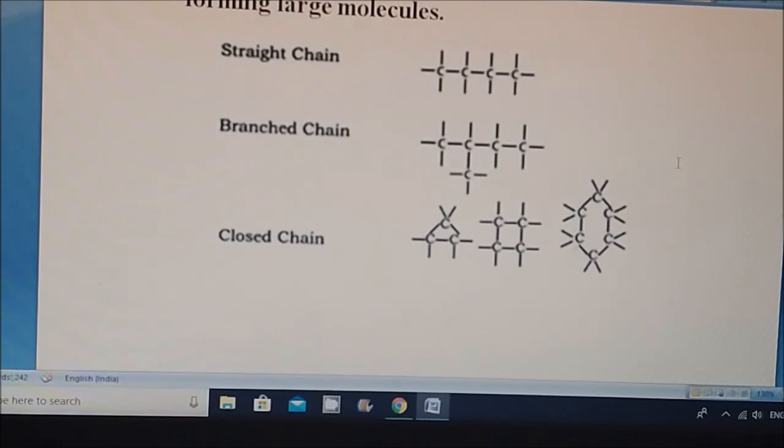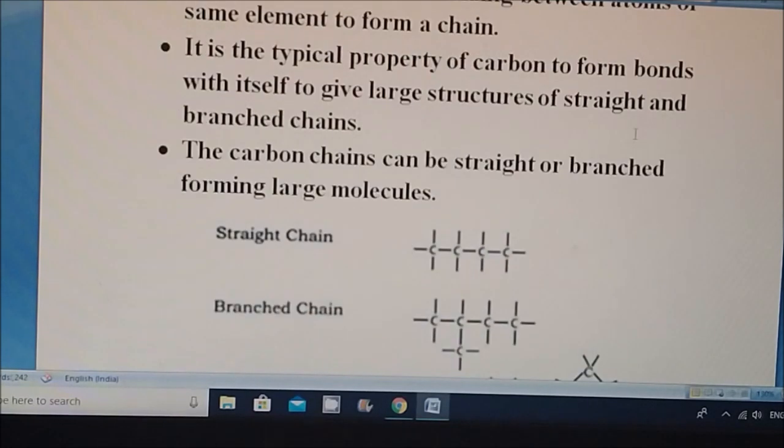Using an infinite number of carbon atoms, it can form the largest and lengthiest molecules.